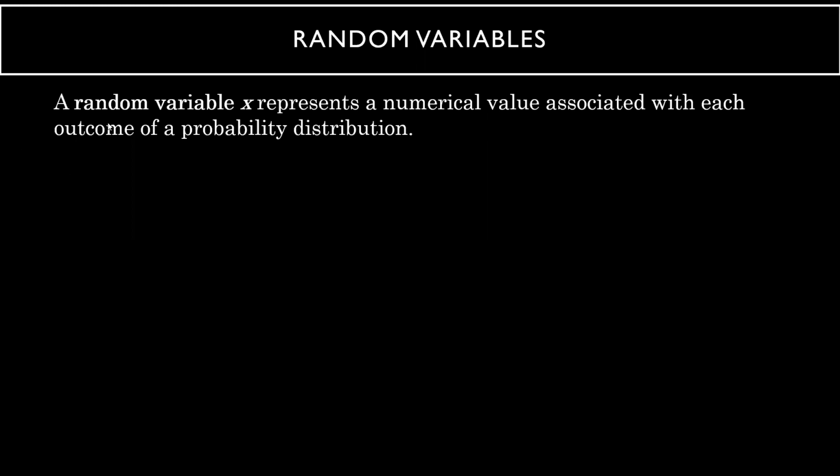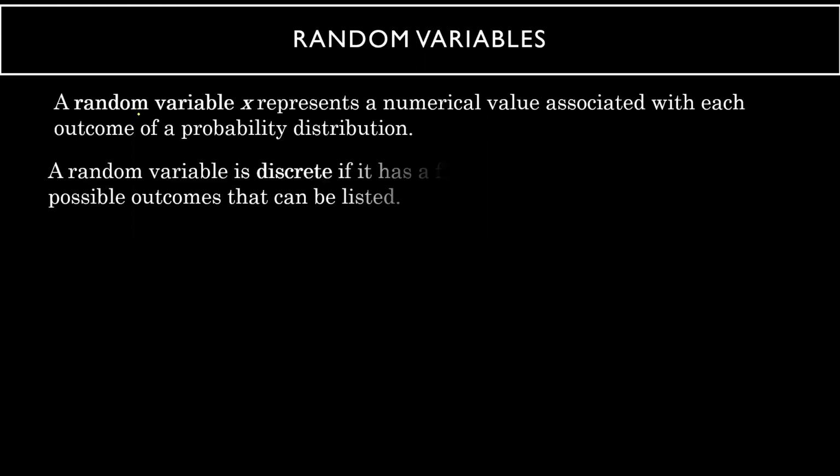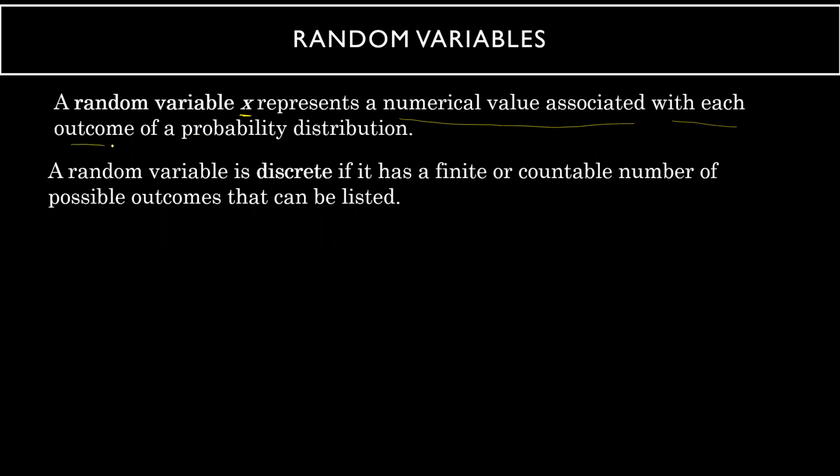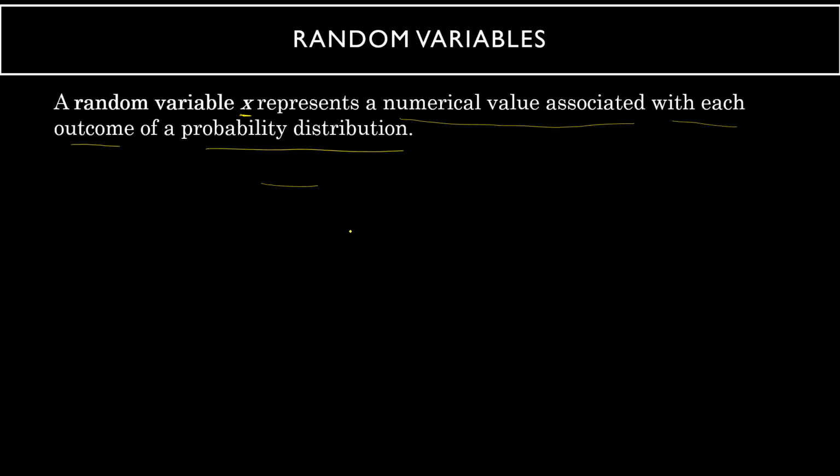The random variable, which we generally represent with x or y, represents a numerical value associated with each outcome of the probability distribution. A random variable is called discrete if it has a finite or countable number of possible outcomes. I will discuss this part a bit later, so I will just hide this part.